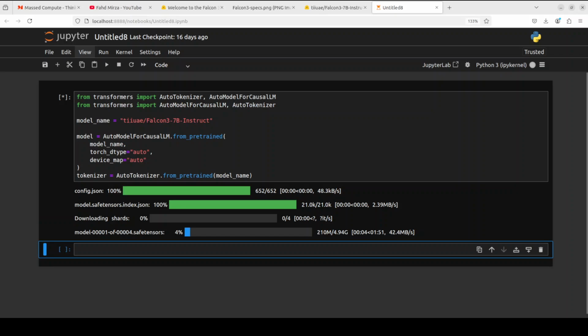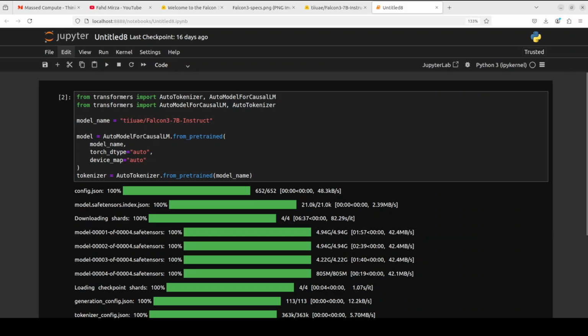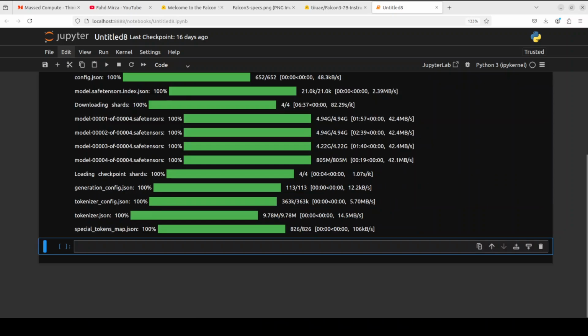So I just removed that square bracket from here, and now you see that the model has started downloading. There are 4 shards of it. Let's wait for it to get downloaded and then we will play with the model. So the model is loaded. Let's try to do the inference now.